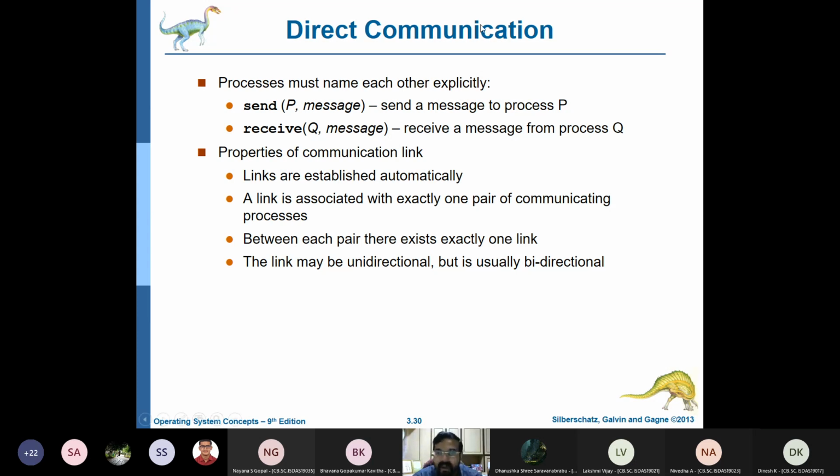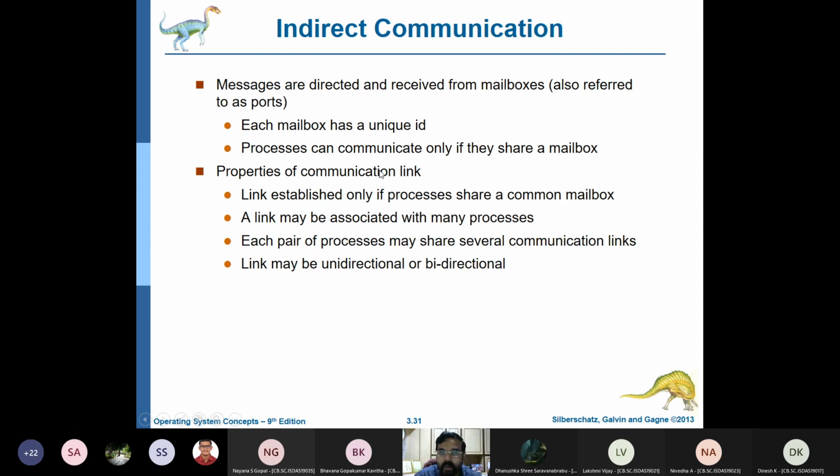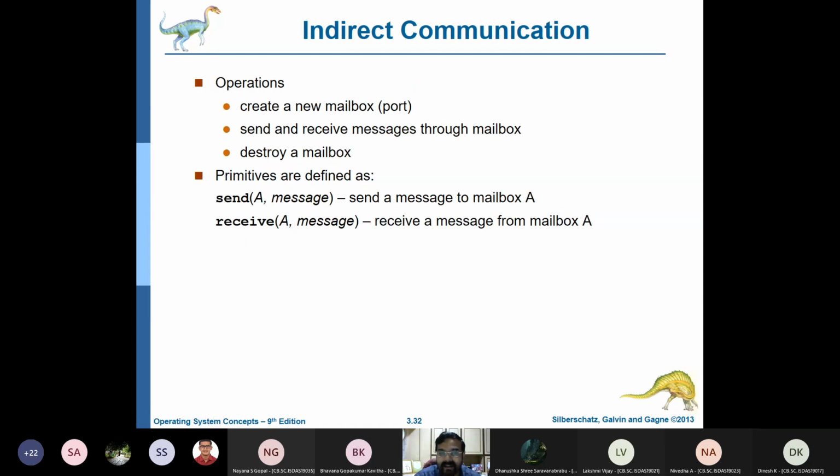So we can also have the primitives in such a way that send P message means the message is only sent to P, and receive Q message means the message is received by Q. But sometimes when there is more than one process, there becomes a complication, because when you send a message, it may go to all the processes in the system, including the ones it is not intended for, because of the nature of the interconnection, the shared memory.